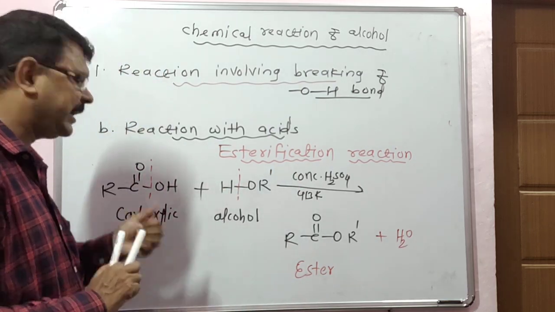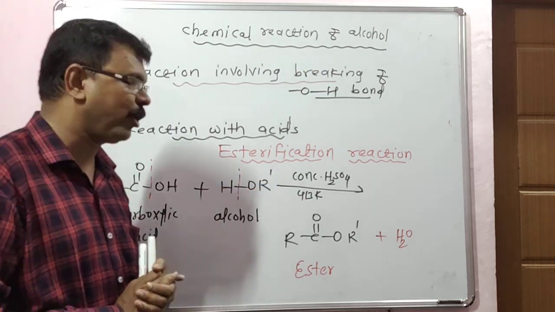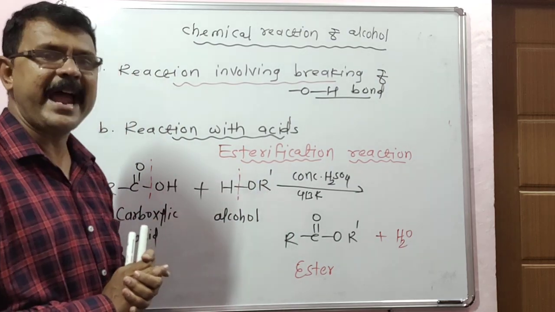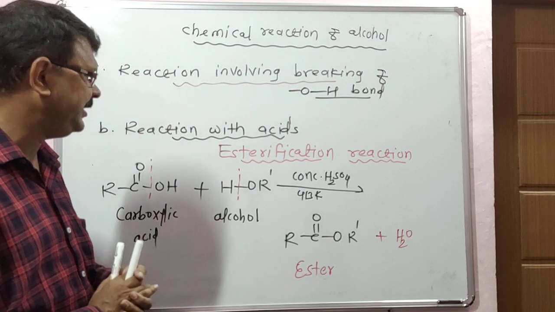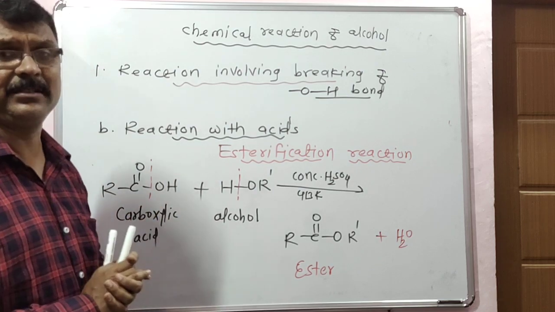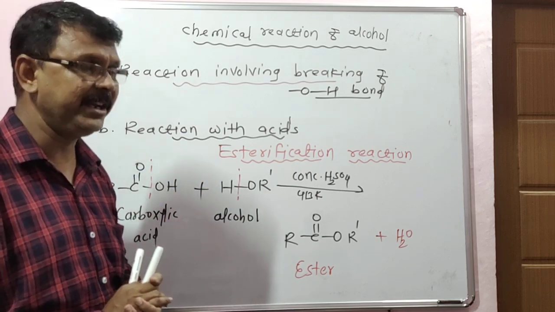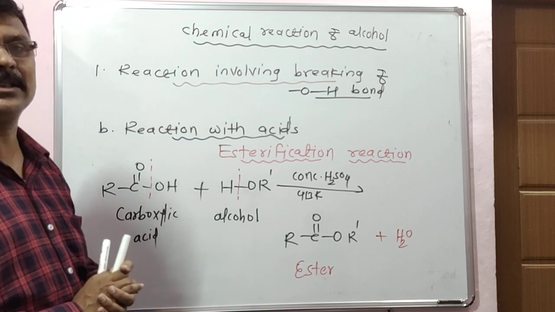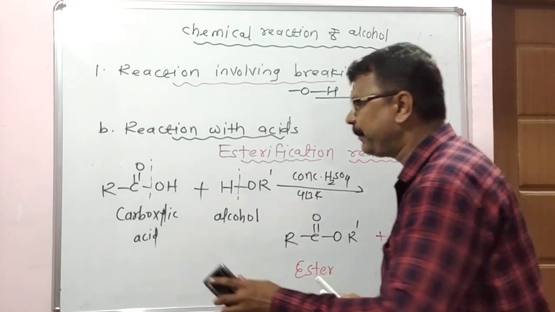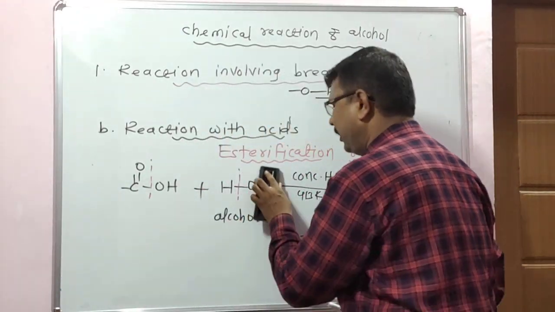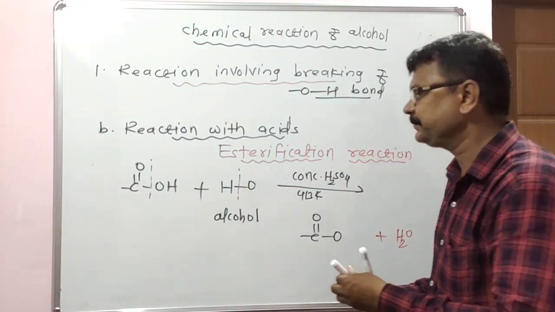Okay, repeat. When a carboxylic acid is reacted with an alcohol in presence of concentrated H2SO4 at 413 Kelvin, it gives the corresponding ester. Okay, this is the general reaction, and this is the name of the reaction, Fischer esterification reaction. Look here, for a specific reaction, only change the value of R.